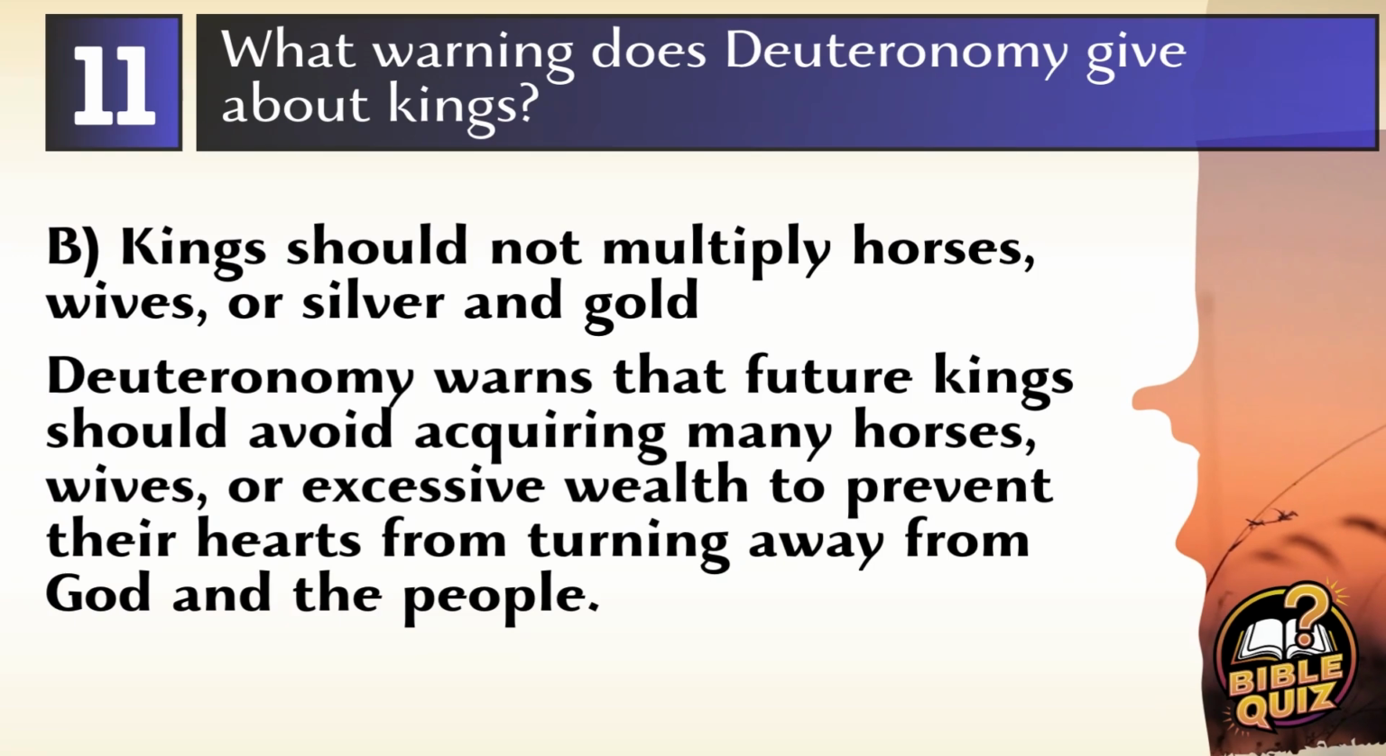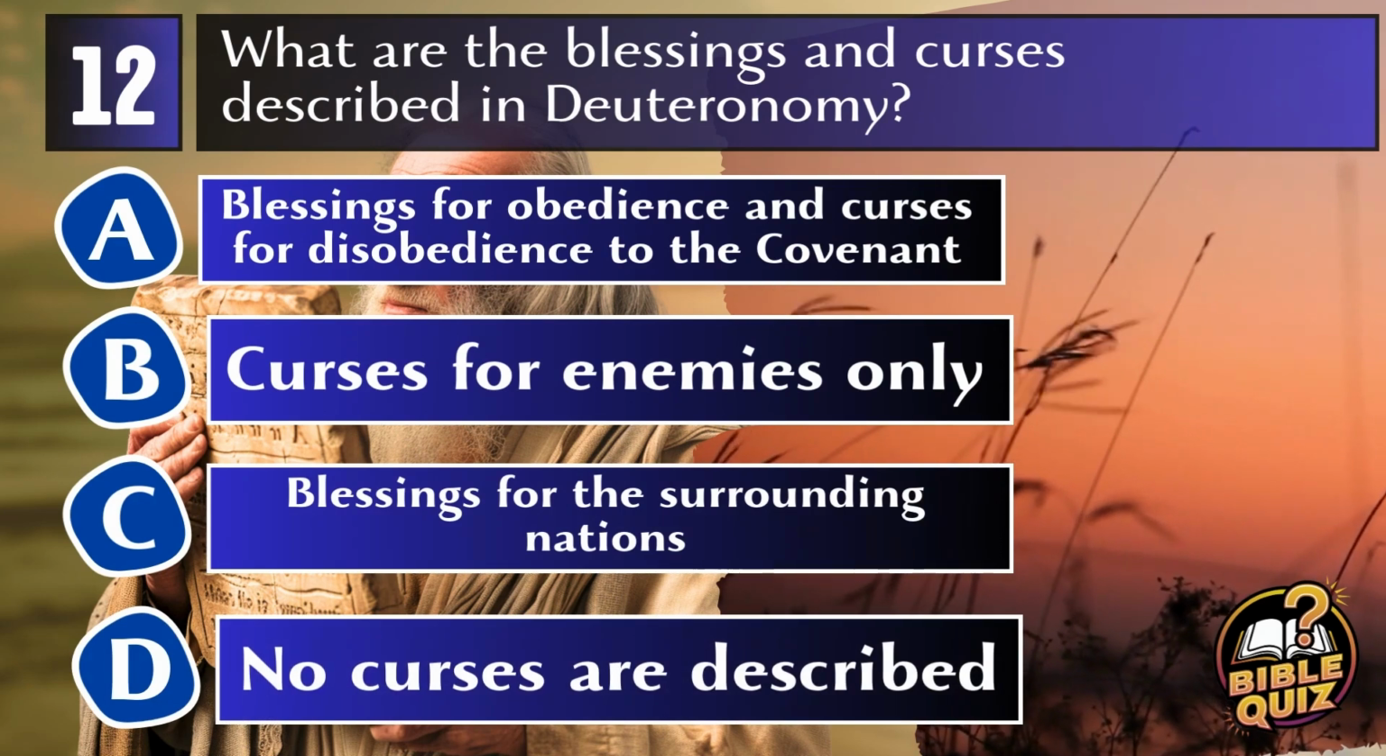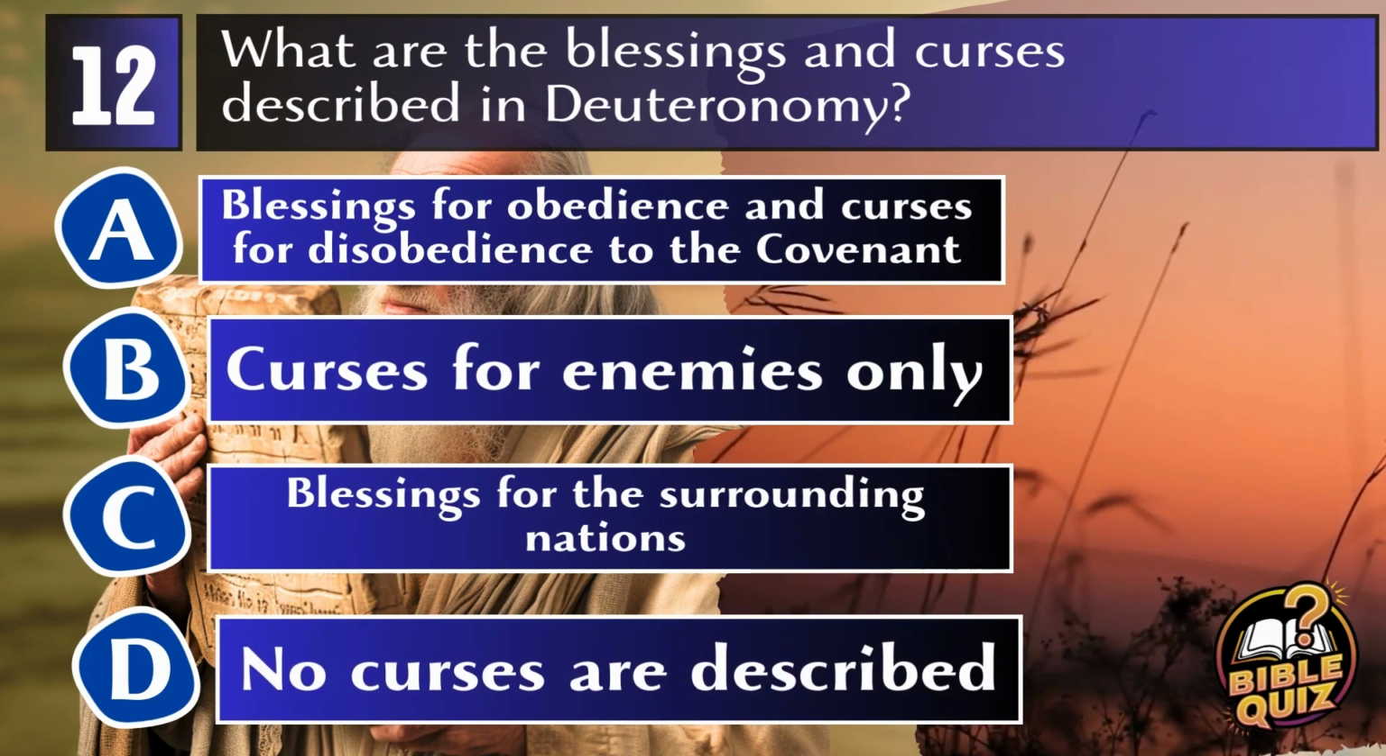Answer: B. Kings should not multiply horses, wives, or silver and gold. Deuteronomy warns that future kings of Israel should not acquire many horses, wives, or vast amounts of silver and gold, to prevent their hearts from turning away from the people and God. Question 12. What are the blessings and curses described in Deuteronomy?